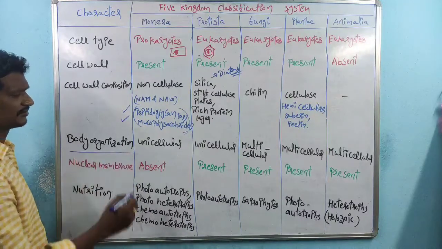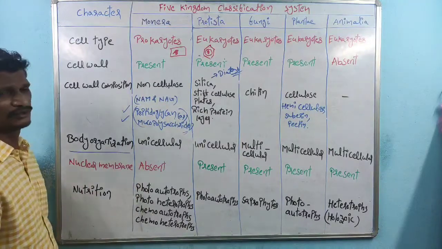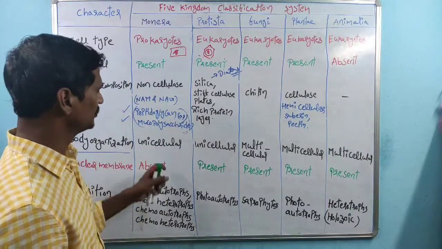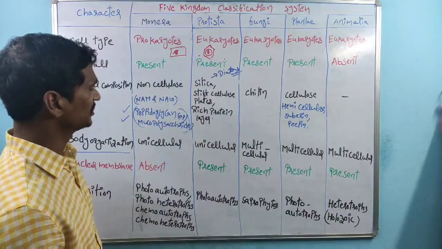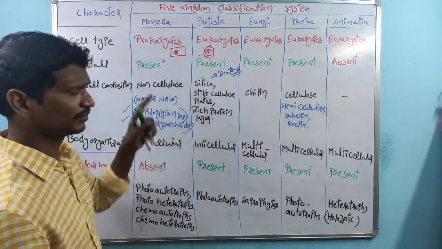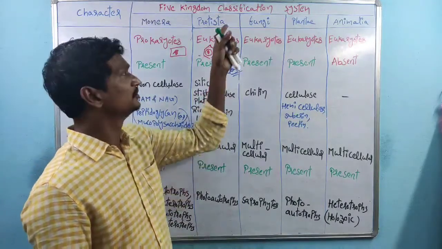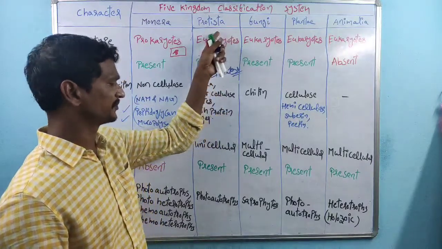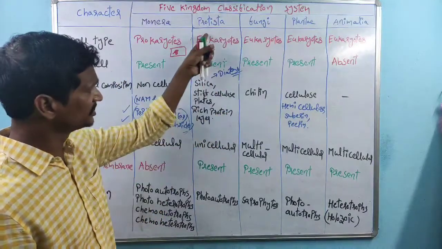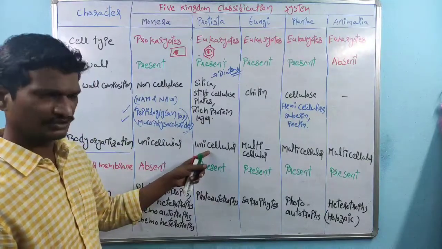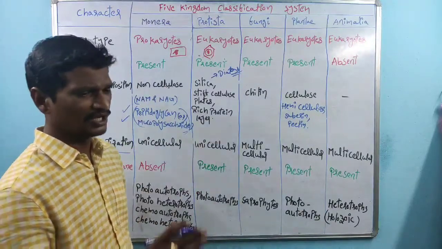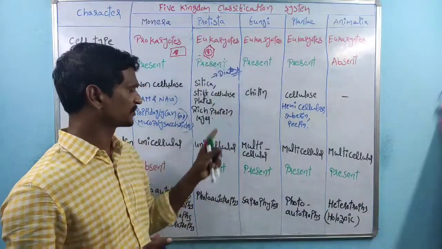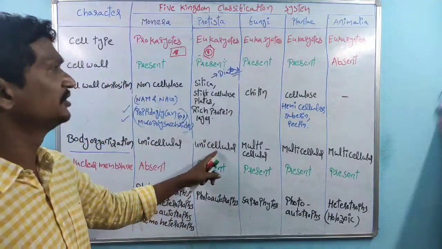And body organization. See, all prokaryotic cells are unicellular organisms, right? Prokaryotes means here Monera, and all unicellular eukaryotes are Protista. Protista means unicellular eukaryotes, which are included in the Protista. So here body organization is unicellular.